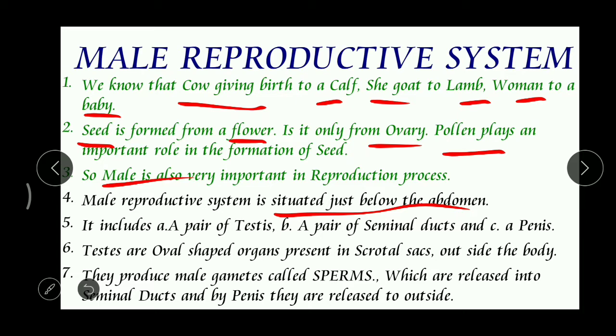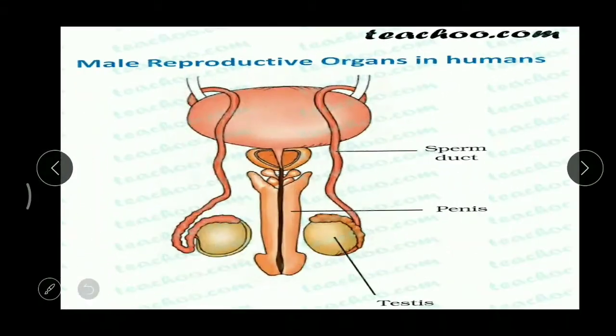When we observe this male reproductive system, we can find three main parts. What are they? Here you can see a pair of testes, and then the tubes, which we call the seminal duct or sperm duct. And the other one is the penis.